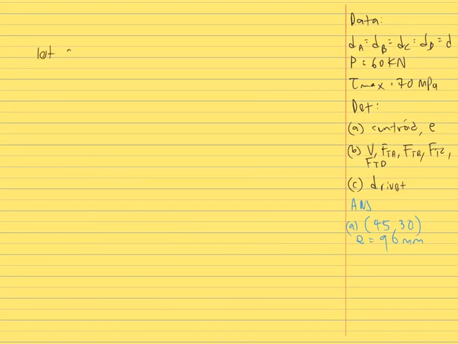Next, we will find the distance between all rivets and the centroid, which is RA, the distance from rivet A to centroid, RB, RC and RD. So this is for RA. There is rivet A and the centroid. So the distance between rivet A and centroid is RA.